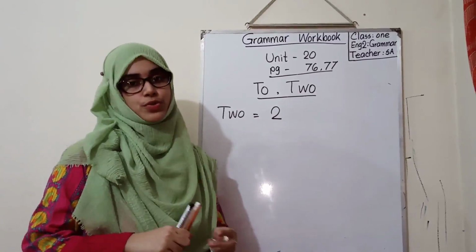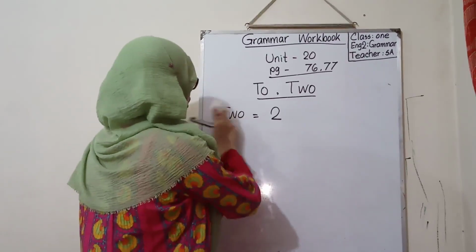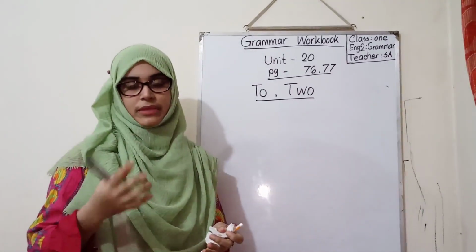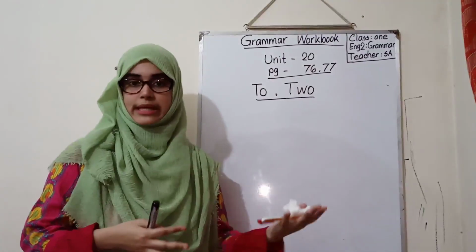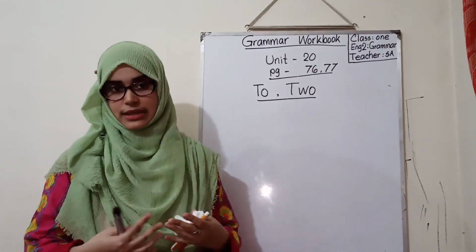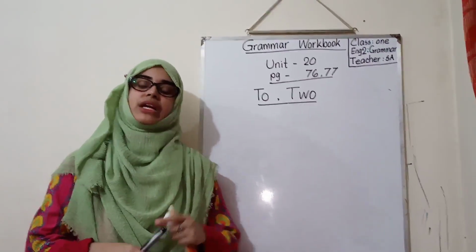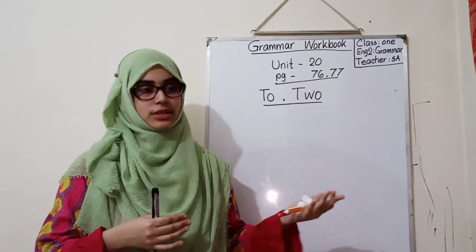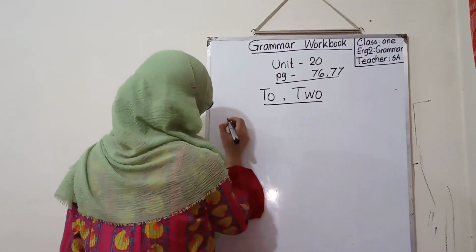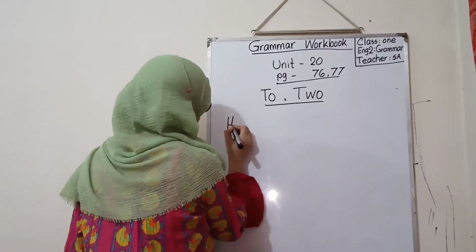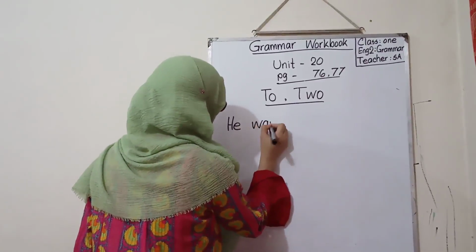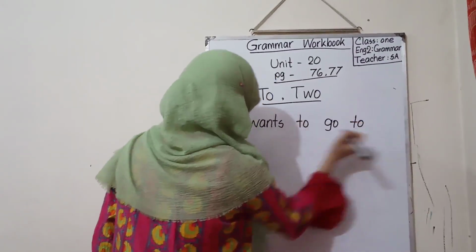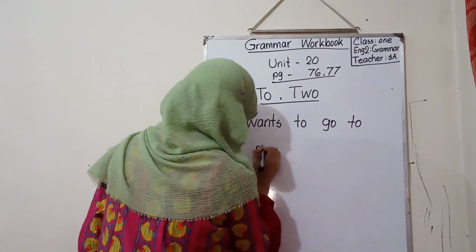We use to when there is anything that we want. Like, I want to go, he wants to sleep, he wants to play, you want to listen. Or when there is a place name, like I want to go to the mosque, he wants to go to the mosque.